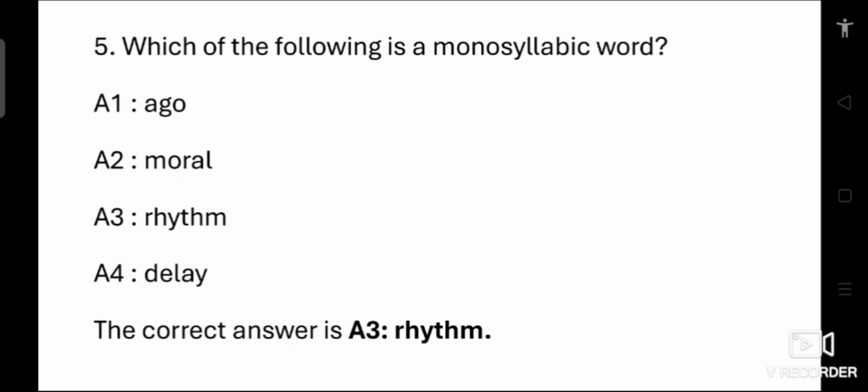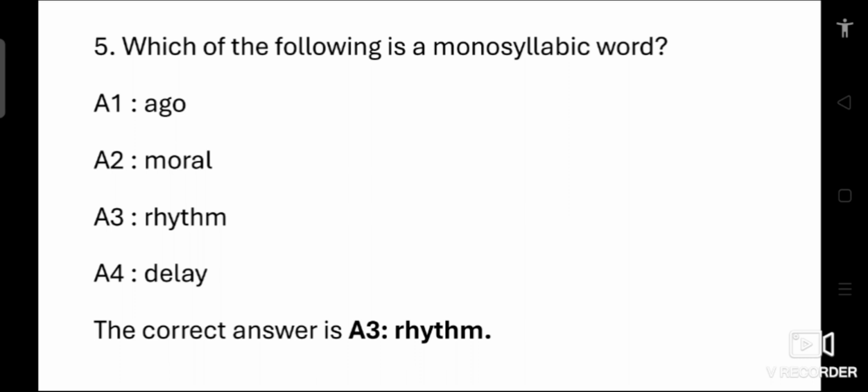Fifth question, which of the following is a monosyllabic word? Options: 1 ago, 2 moral, 3 rhythm, 4 delay. A monosyllabic word is a word with only one syllable. Here rhythm has only one syllable when spoken.